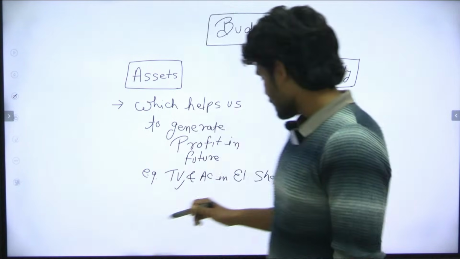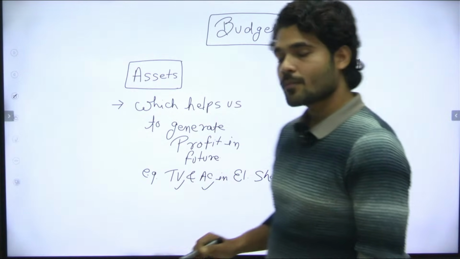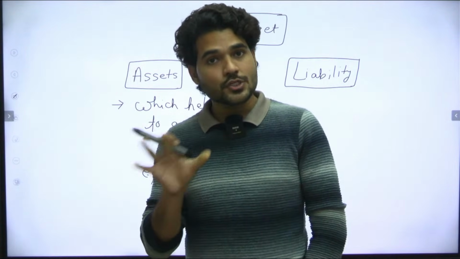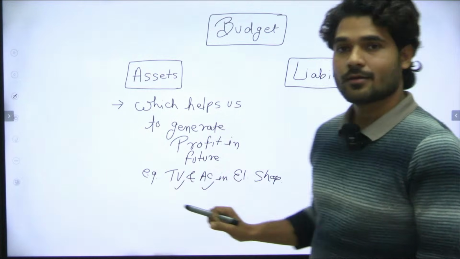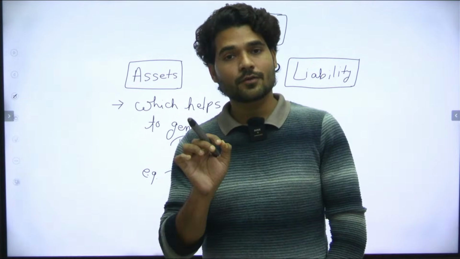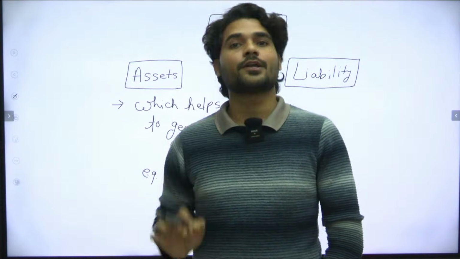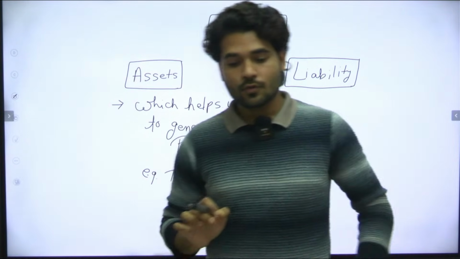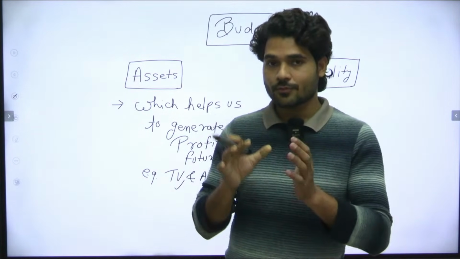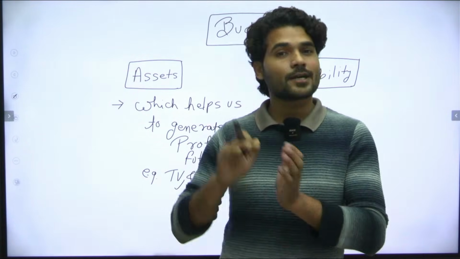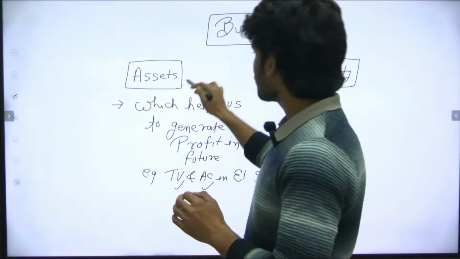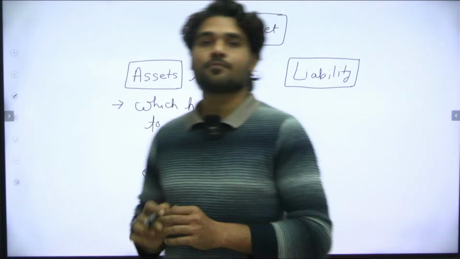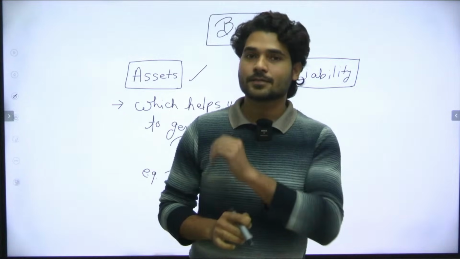Is there any AC? So in the electronic shop case, the TV and AC are used to generate profit in future. Okay, so for business, if something helps you to generate a profit in future, that is called an asset.